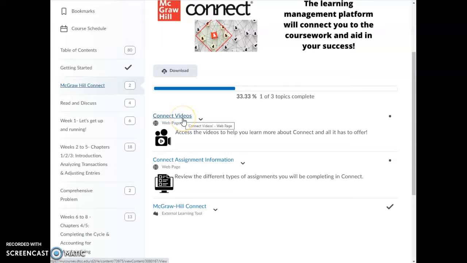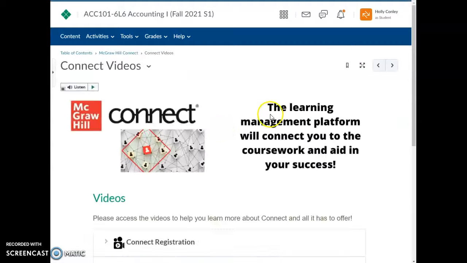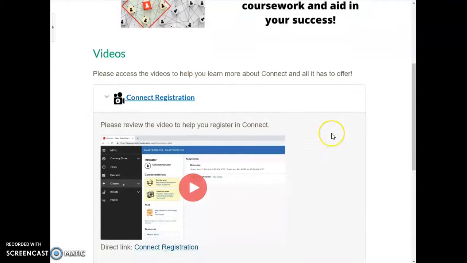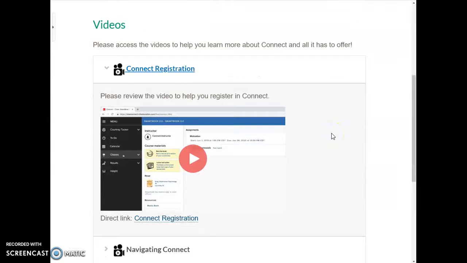It also will have information on how to get, if you go into the Connect videos, for example, it tells you how to get registered in Connect, how to navigate it if you have technical issues, and how to view your grades and assignments. So this Connect registration is the first thing that you should be looking at because it's going to tell you how to register for Connect.